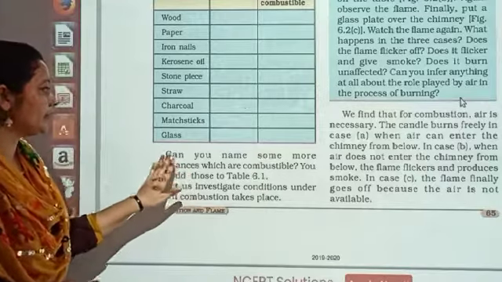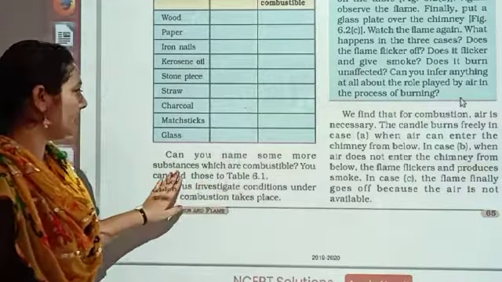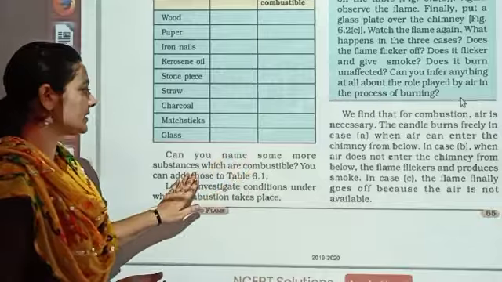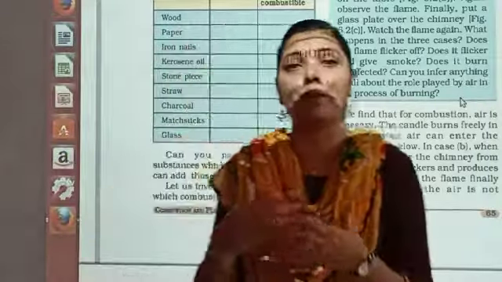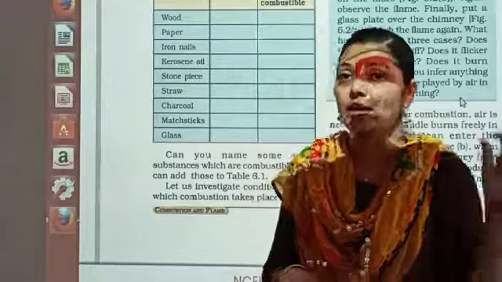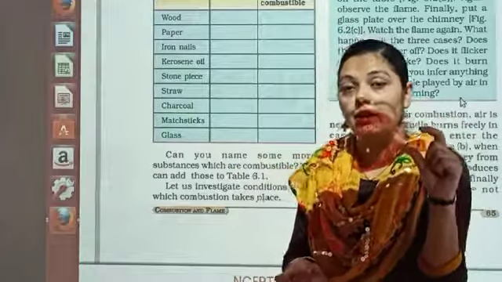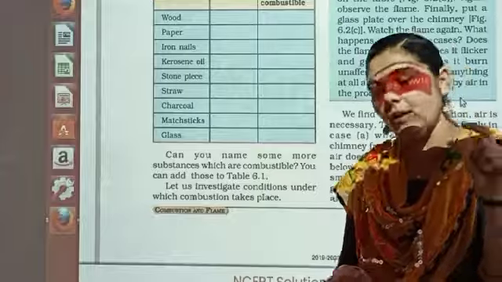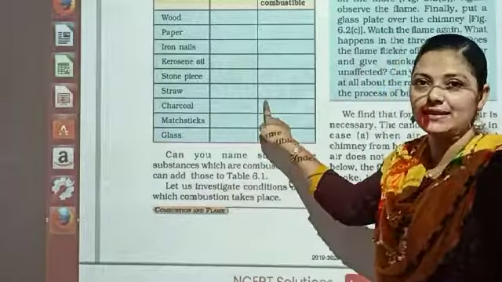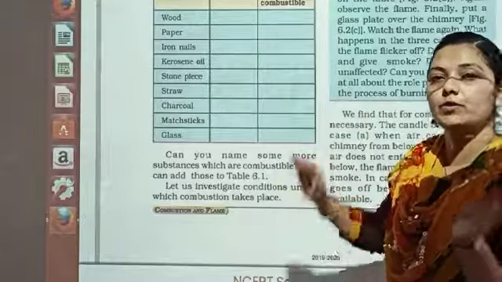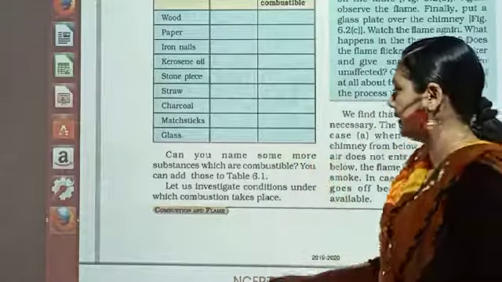Now dear students, can you name some more substances which are combustible? क्या आप इसके अलावा दूसरे ऐसे एग्जाम्पल्स दे सकते हैं जो combustible है? So try to make a list of the materials which can be combustible. You can add those to the table 6.1. आप उस materials को 6.1 में add कर सकते हैं.